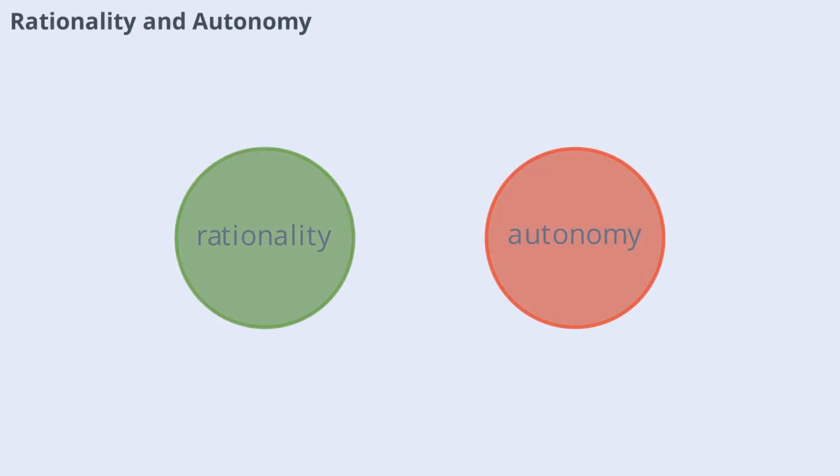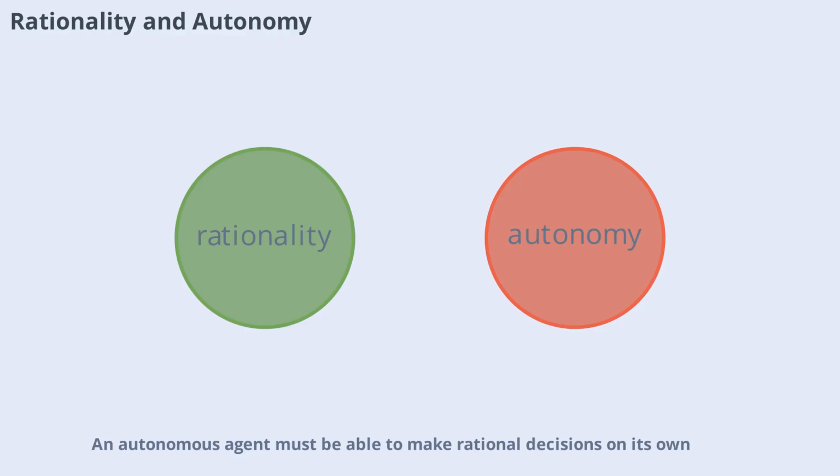Rationality and autonomy often go hand in hand. An autonomous agent must be able to make rational decisions on its own, using the information it gathers from the environment. This combination is what enables agents to achieve their objectives efficiently, even in the face of uncertainty or incomplete information.